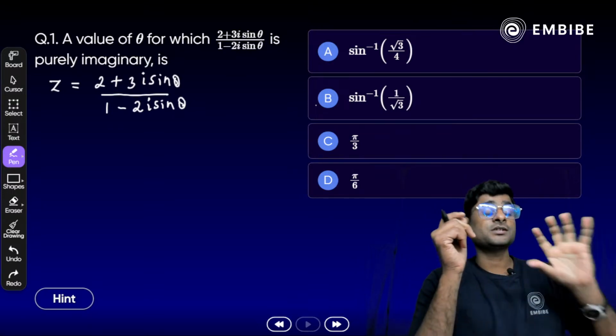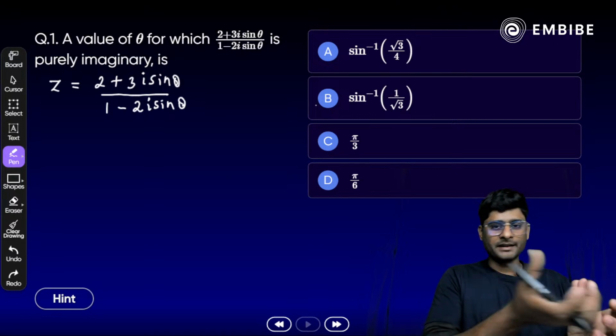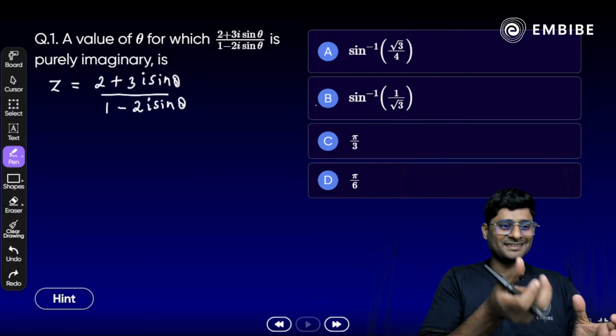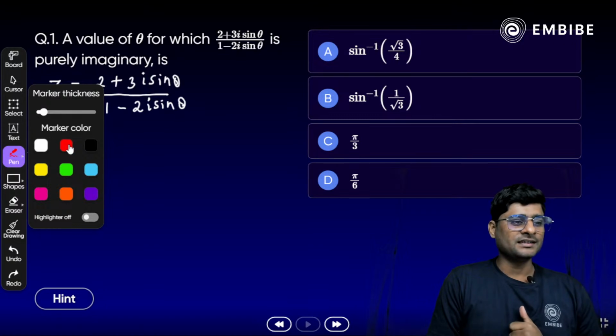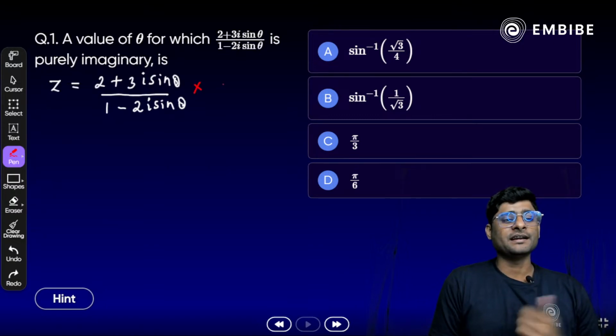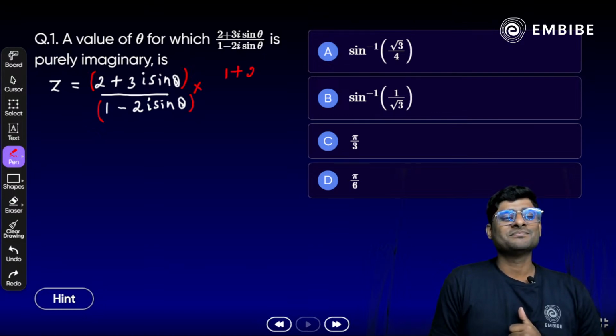Let me check. First of all, what do we have to do here? Eliminate the denominator, correct? We have to rationalize here. So let's rationalize first. Multiply and divide the numerator and denominator by which expression? 1 plus 2i sin theta divided by 1 plus 2i sin theta.